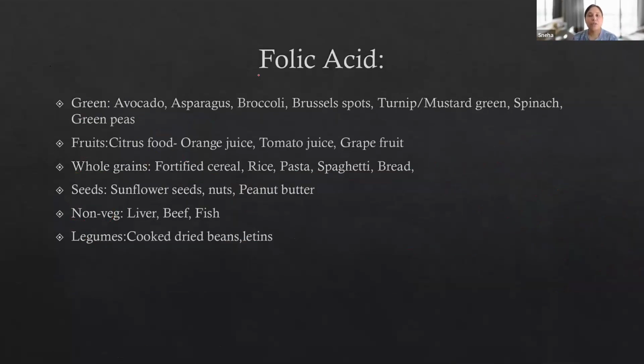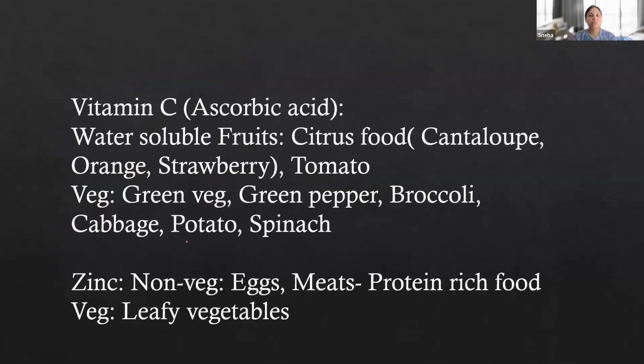Folic acid: whenever a mother is pregnant, we start giving her a supply of folic acid to prevent spina bifida. Green food items: avocado, asparagus, broccoli, Brussels sprout, turnips, mustard green, spinach, green peas. All greens are a high source of folic acid. Fruits: citrus food items, orange juice, tomato juice, grapefruit are rich in folic acid. Whole grain, fortified cereal, rice, pasta, spaghetti, bread, seeds, sunflower seed, nuts, peanut butter, non-vegetarian items, and legumes, cooked dried beans, and lentils.